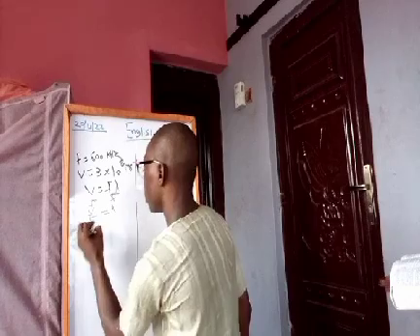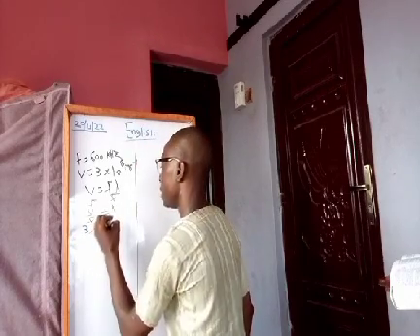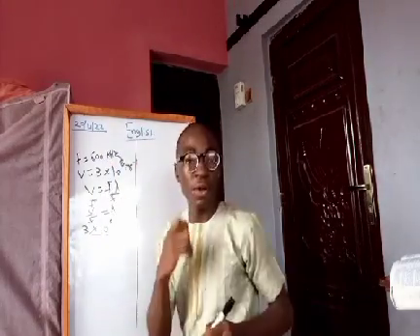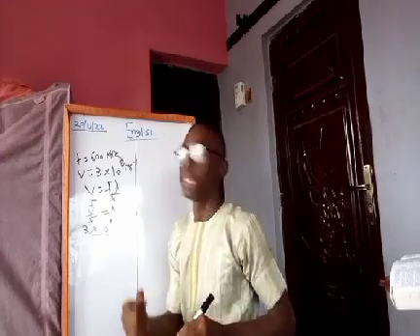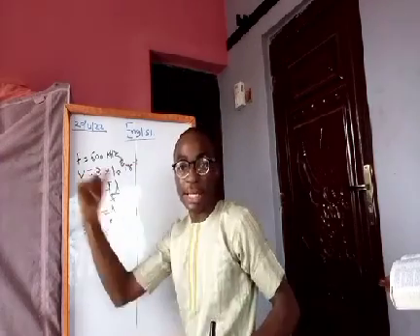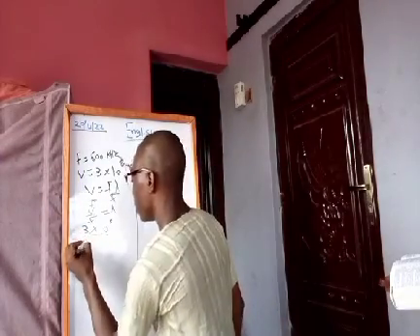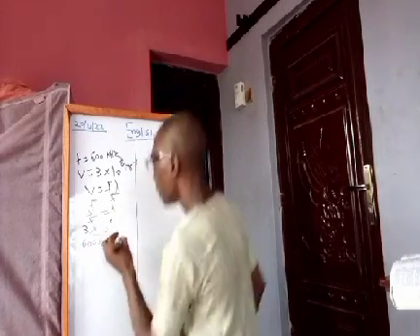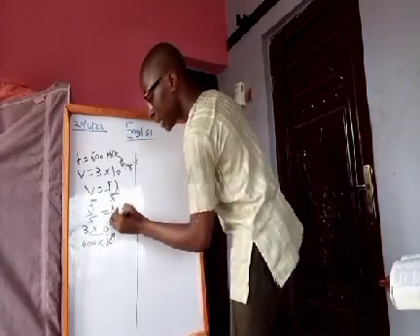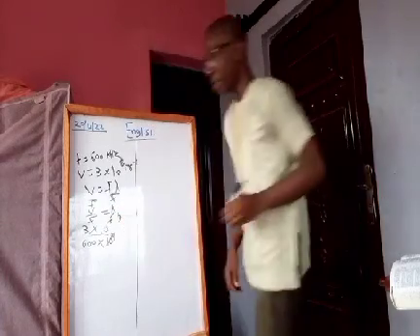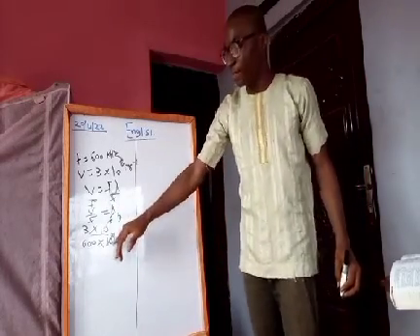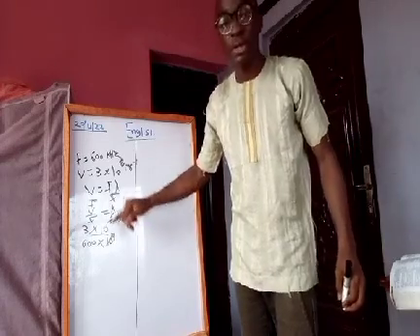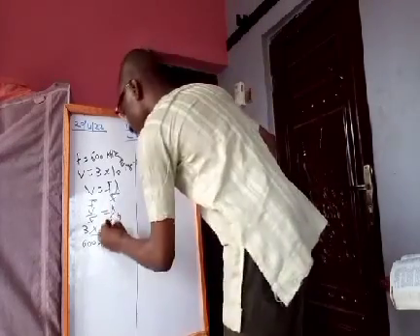V is 3 times 10 to the power 8, over F, which is 600 kilohertz. We have to convert 600 kilohertz into the standard unit, hertz. Kilo is times 10 to the power 3, so that's 600 times 10 to the power 3. Dividing, 10 to the power 8 over 10 to the power 3 is 10 to the power 5.